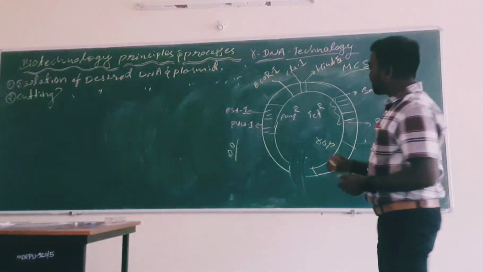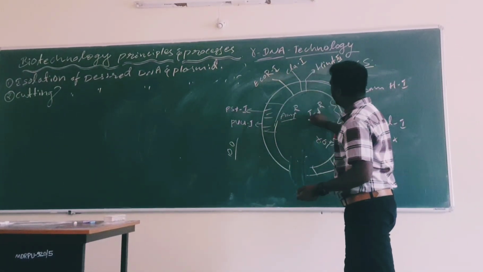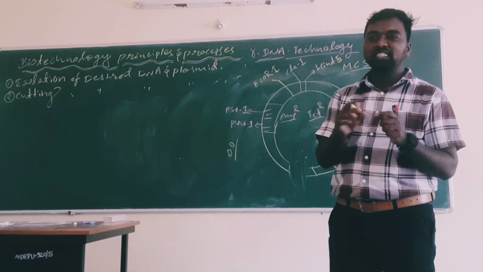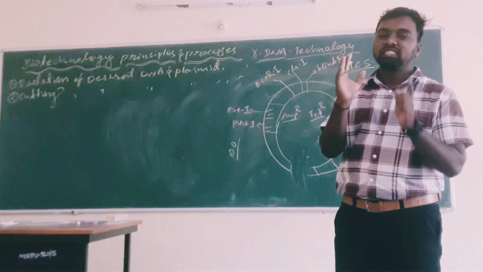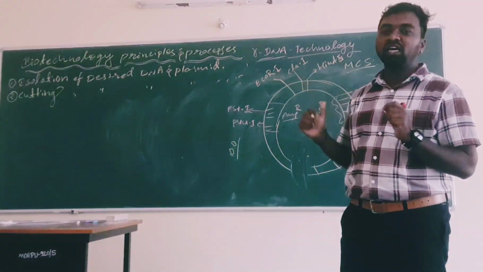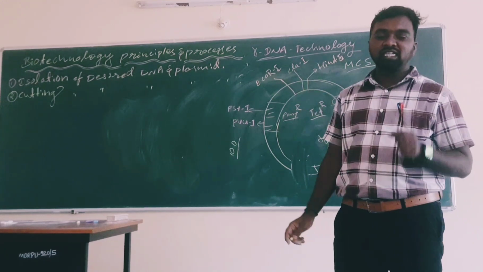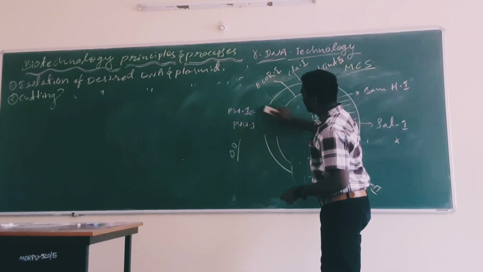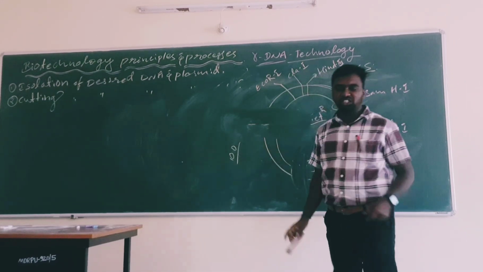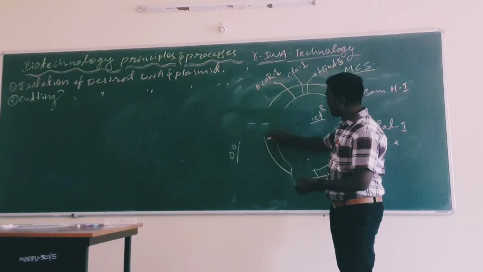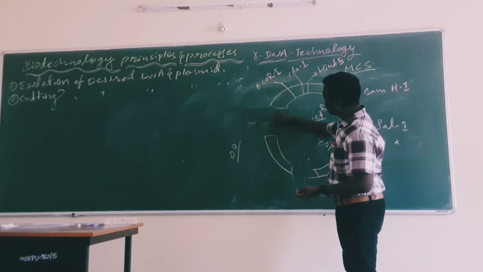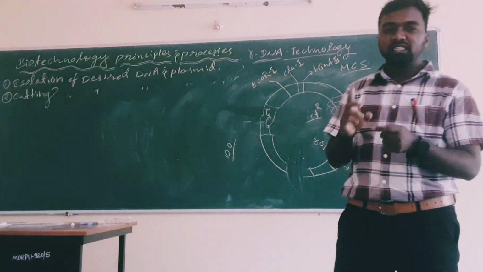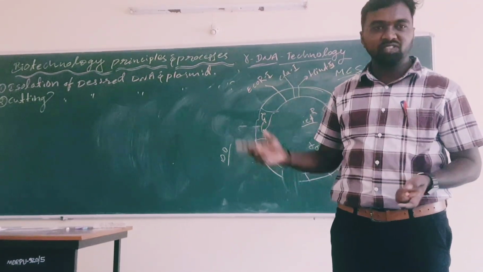So let us discuss the function of this tetracycline resistant gene. Commonly we identify these selectable markers during the selection of recombinant DNA, and here is how they act as selectable markers. See here, when we are removing the ampicillin resistant gene, there is no ampicillin resistant gene. In this case I took another one, and I implemented foreign DNA. So what is happening? There will be loss of ampicillin resistance within the plasmid.